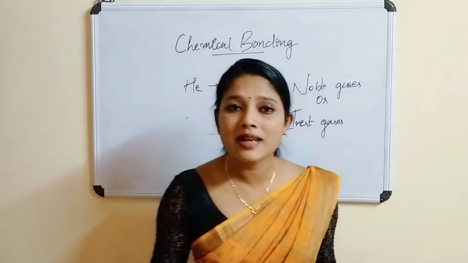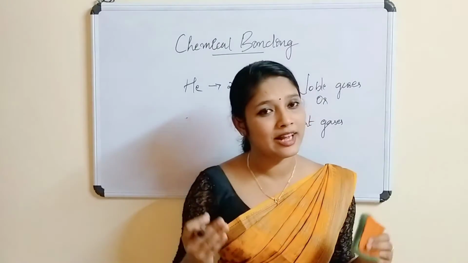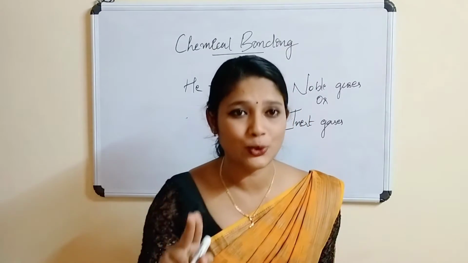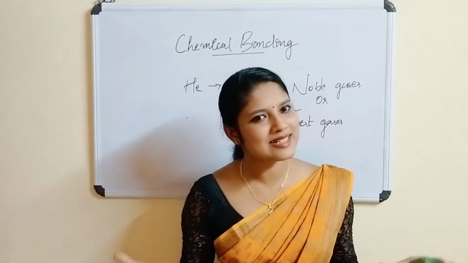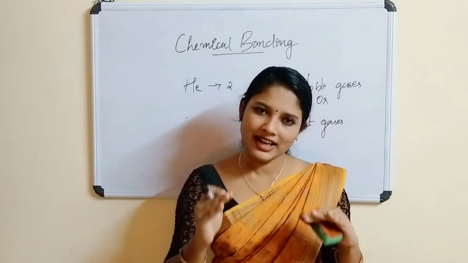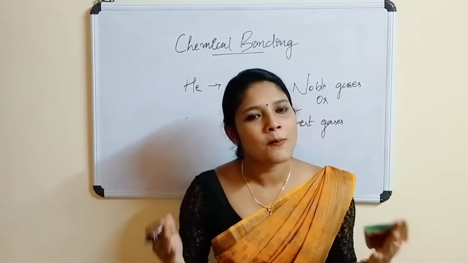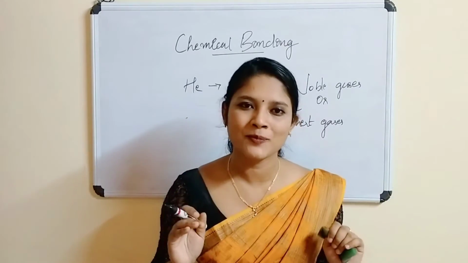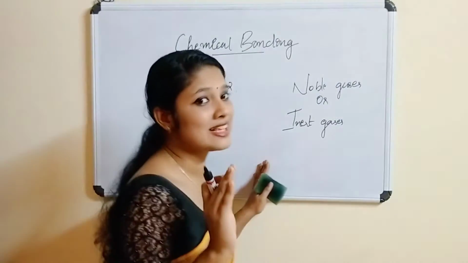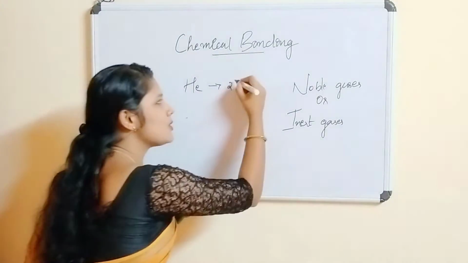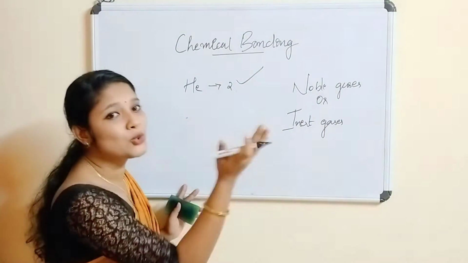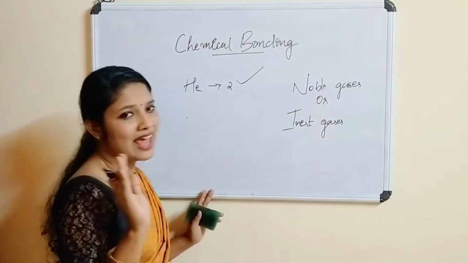The maximum number of electrons that can be accommodated in the first shell is 2. That is why that is stable. It has 2 electrons in that shell. So they are stable by the 2 electrons that they are having. So helium is an exceptional case, but helium is also stable by the 2 electrons it is having.